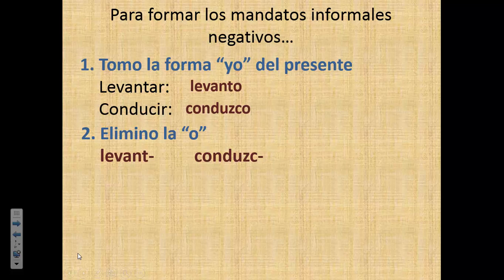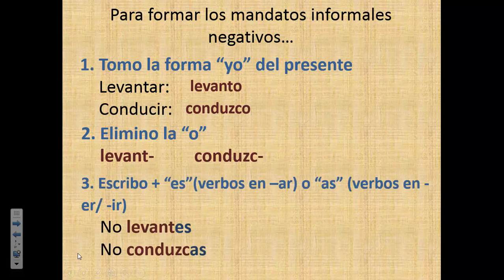The second thing that you do is you eliminate the o. So right now what I want you to do on number 14 and 15 is eliminate the o. So it would just be levant and conduzc. The third thing that I want you to do to form negative commands is, for AR verbs, you would write es, and for ER and IR verbs, you would write as. And you obviously have to put no in front to make it negative. So you would say don't get up or don't drive. So it would be no levantes and no conduzcas.